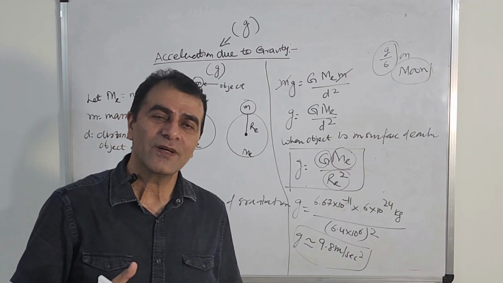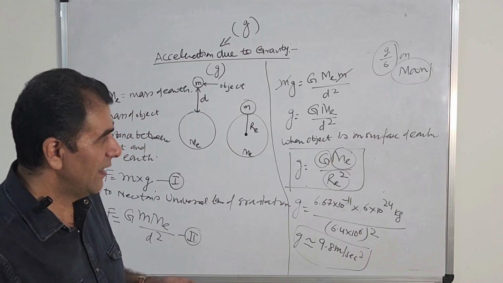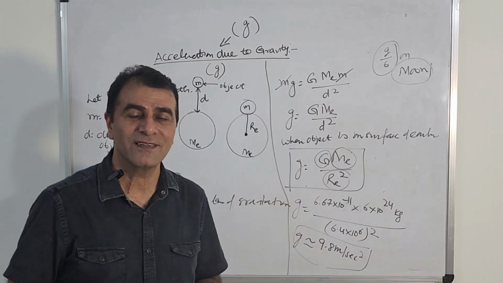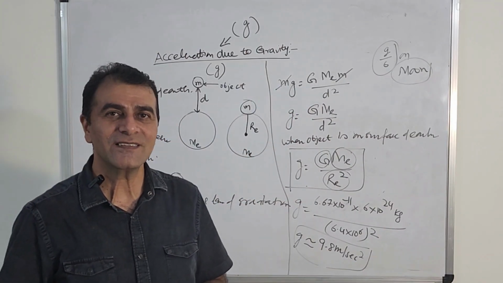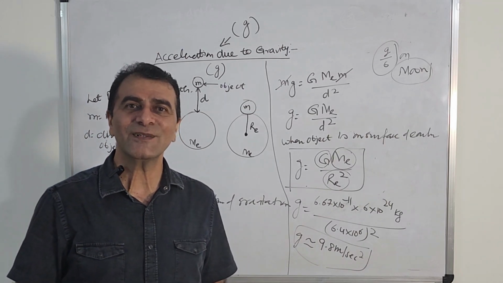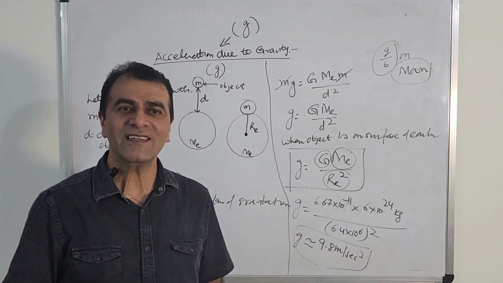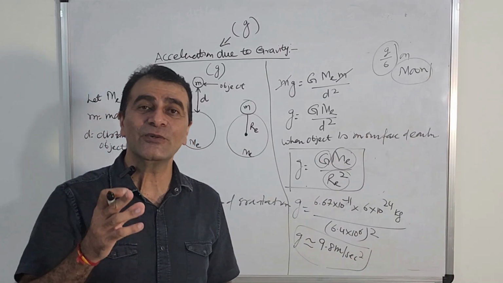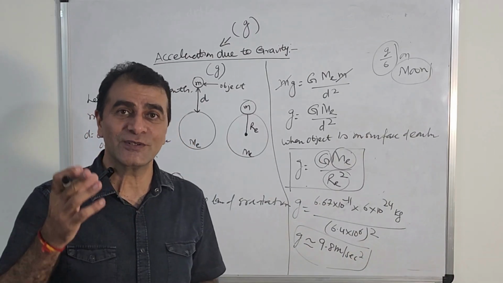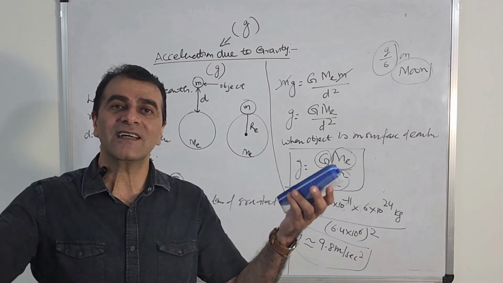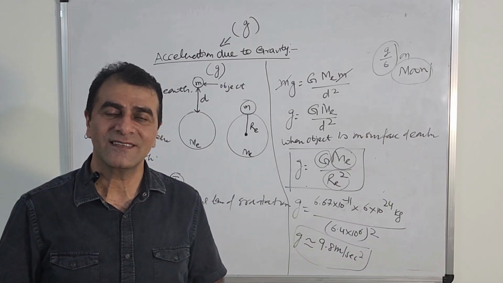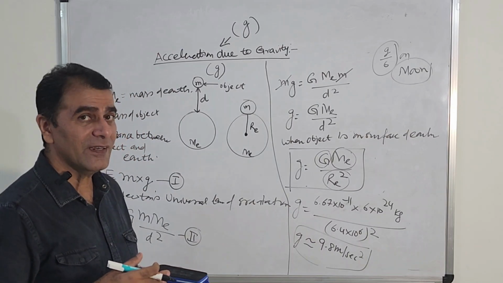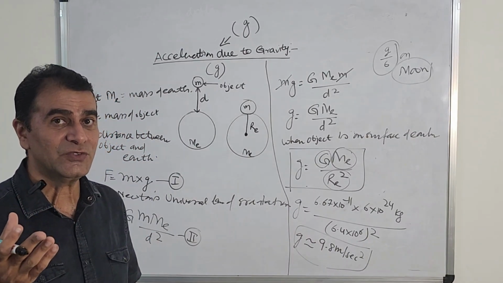If the acceleration due to gravity is less, do you feel that you can stand like this? No. If there is no gravity, you will float like this, right? As you see the astronauts, because they are in a gravity-less atmosphere. Okay? It is very difficult, like Sunita Williams.